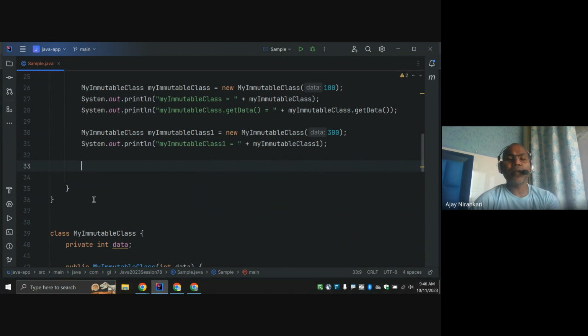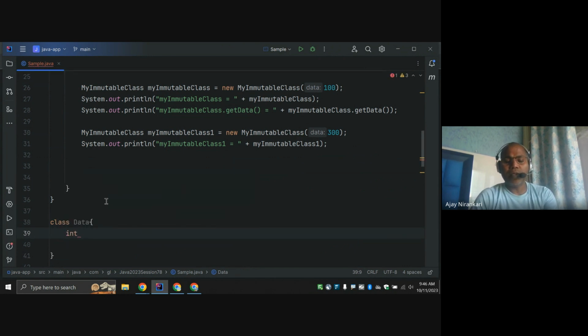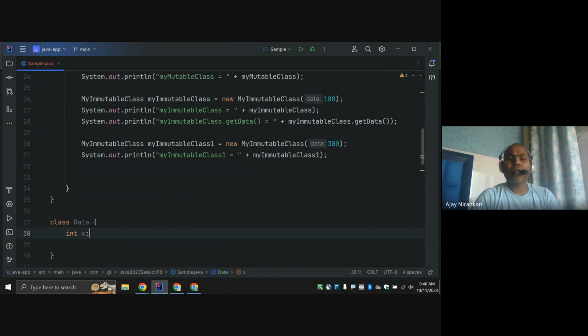So let us write an example. Simply, I write one class, a data class, which has simply one variable, an integer x. So we have only one data class.